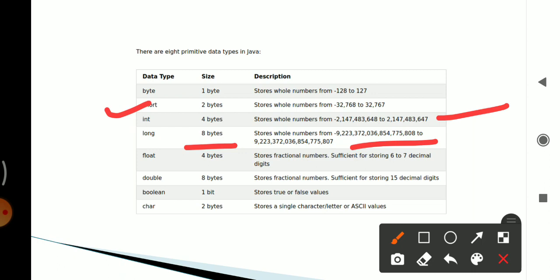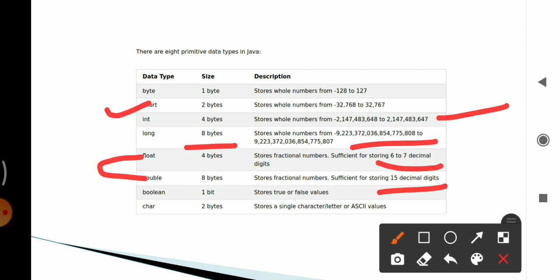Then what is the difference between float and double? Float is 4 bytes, double is 8 bytes. Float contains 6 to 7 decimal digits and double contains 15 to 16 decimal digits. Floating point numbers are treated as double precision quantities. To treat them as single precision, we must append a small f or capital F to the numbers.